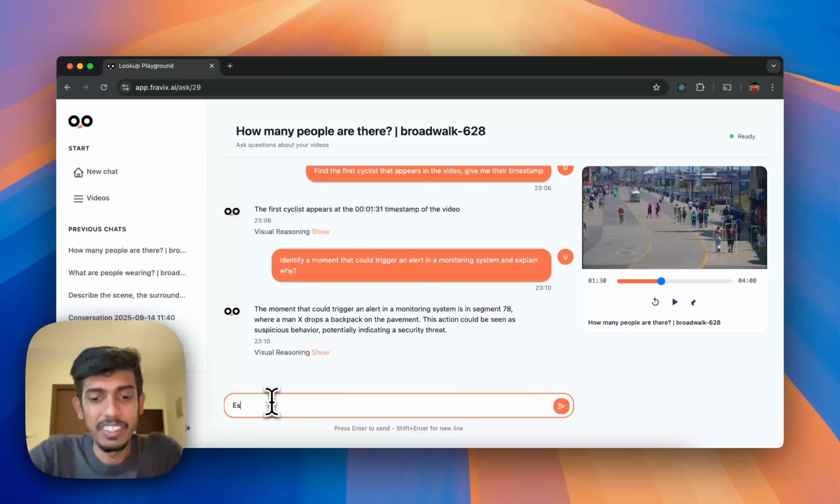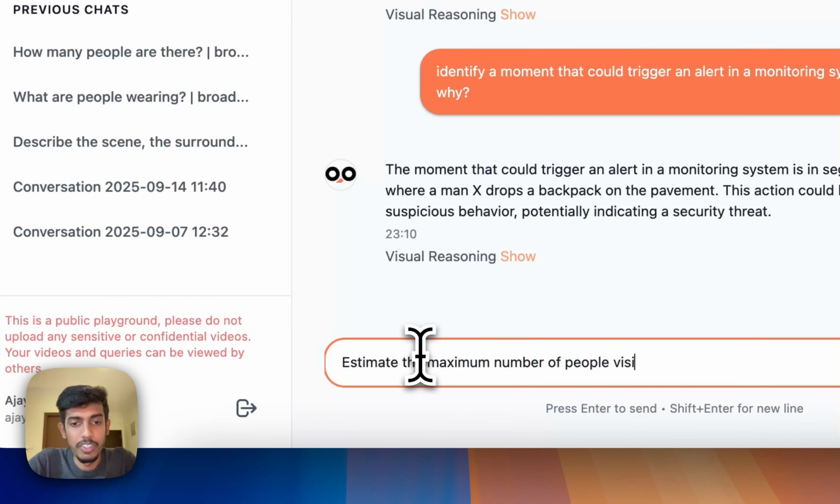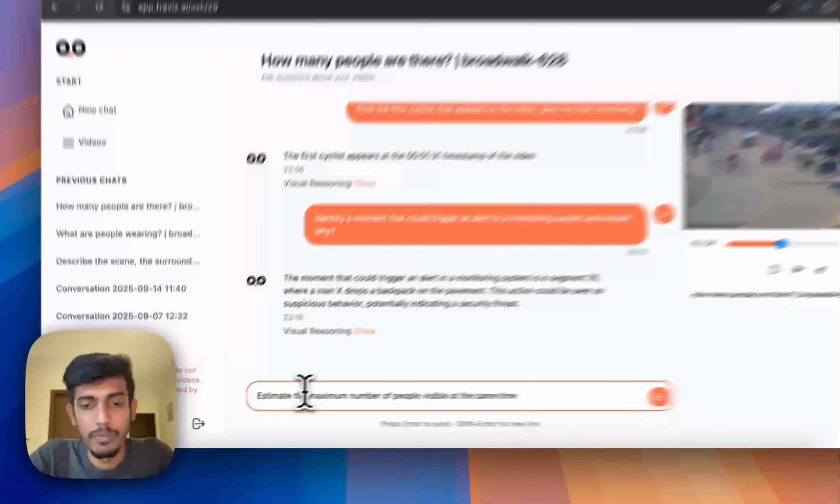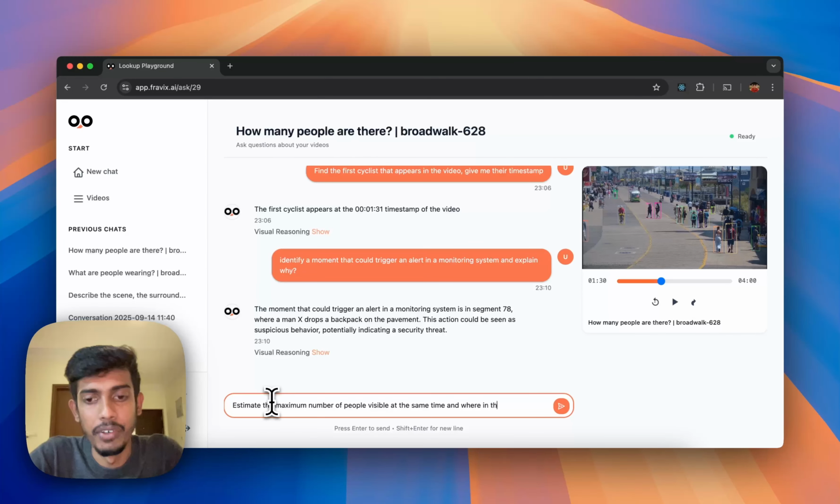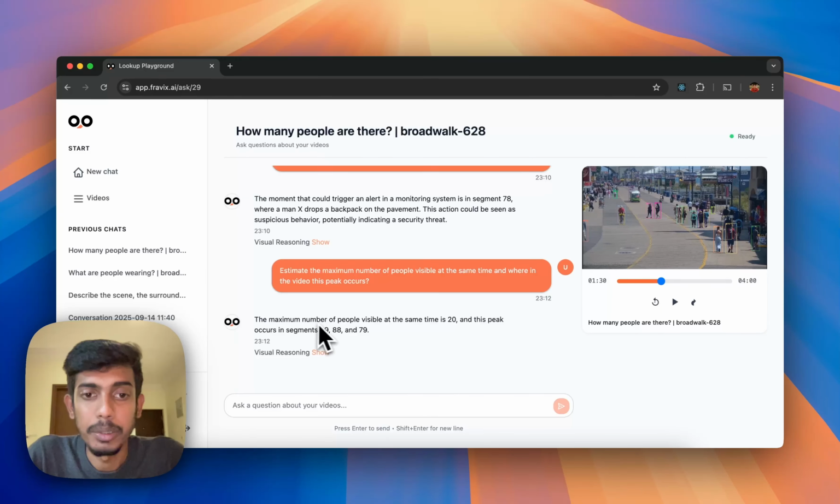Let's ask one more question to this. I want to know an estimation of the maximum number of people at the same time, and where in the video. Great. The agent replies saying the maximum number of people visible at the same time is 20, and this peak occurs at segments 89, 88 and 79.